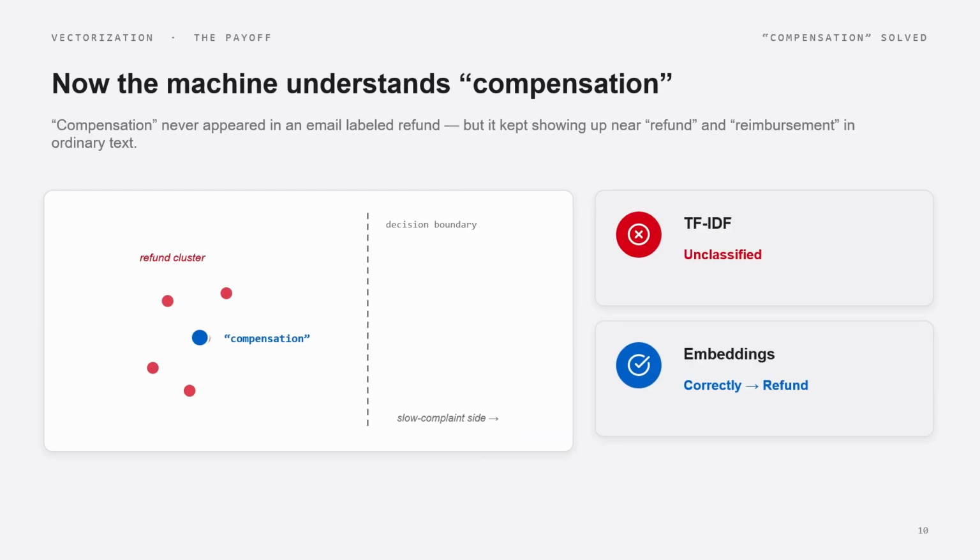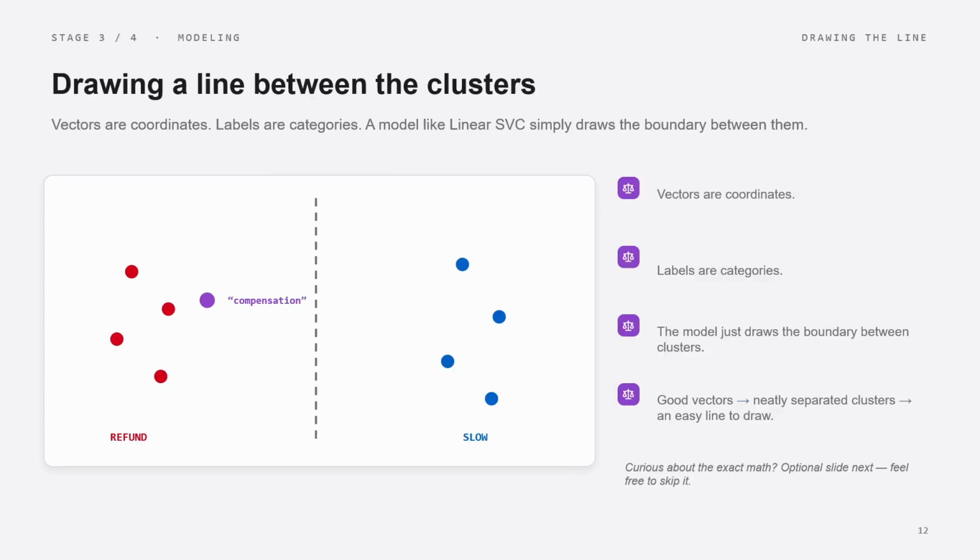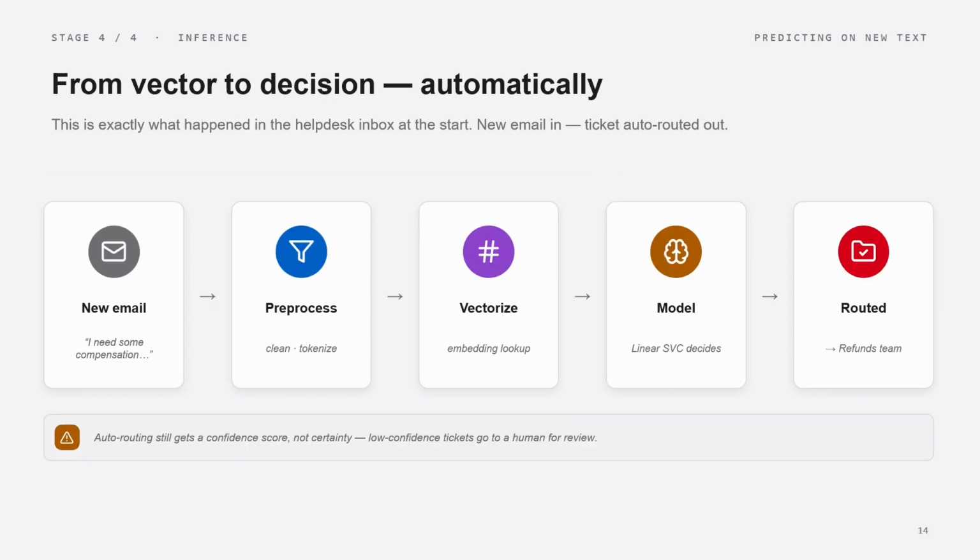For example, we have trained on refund and compensation, then naturally it understands that refund and compensation are closer to each other. We have covered first pre-processing, second is vectorization, that is converting the words into numbers. Now we are entering the modeling phase, that is the third step. Vectors are coordinates, just numbers. The model just draws the boundary between these clusters. The final stage is inference, that is from vector to decision, which happens automatically.